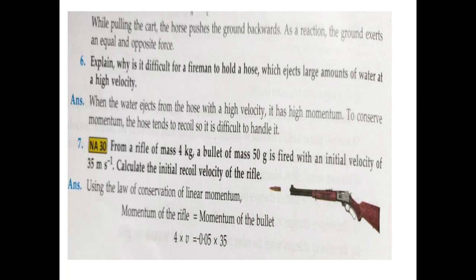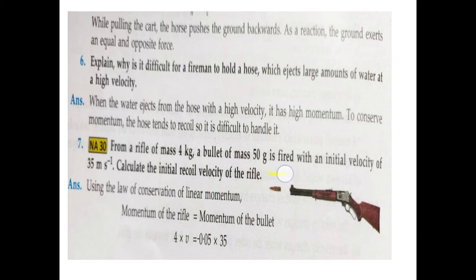The next question is numerical, based on conservation of momentum. A rifle has a mass of 4 kg, and a bullet has a mass of 50 gram. As one is in gram and the other is in kilogram, we will convert gram into kilogram to keep it in the same system.